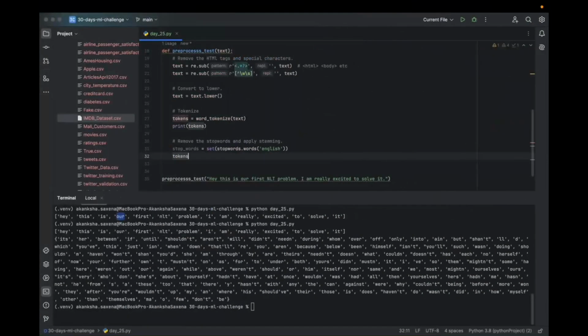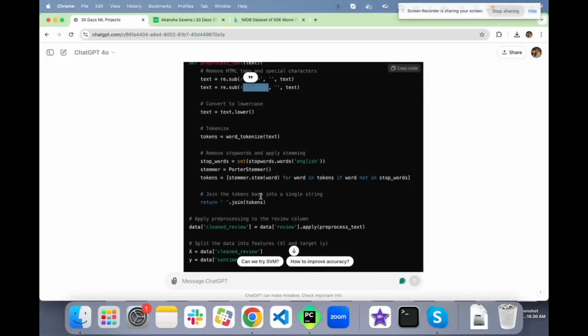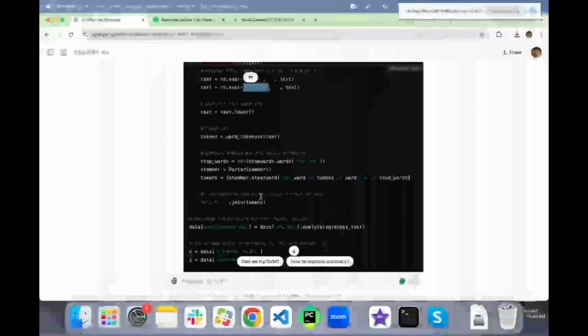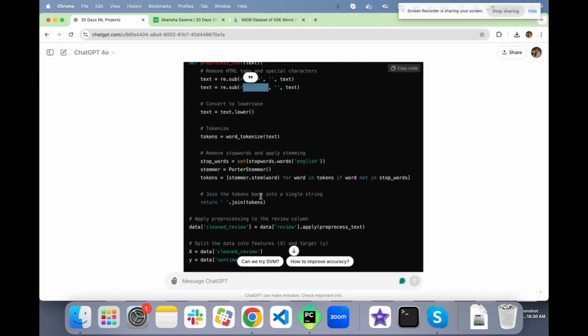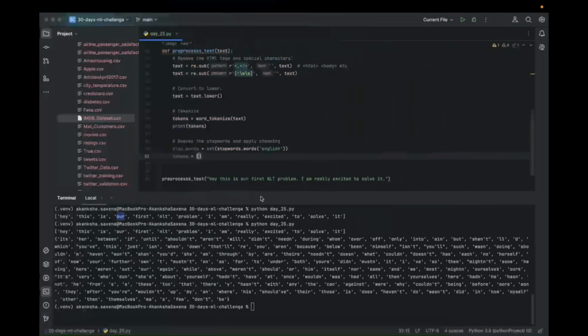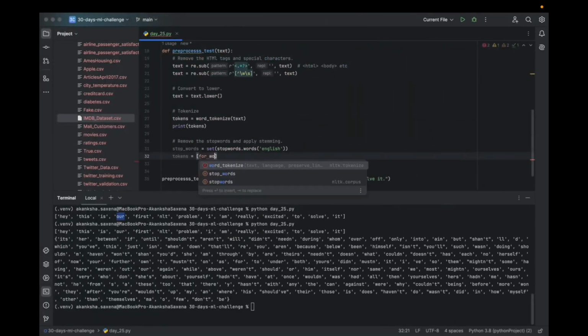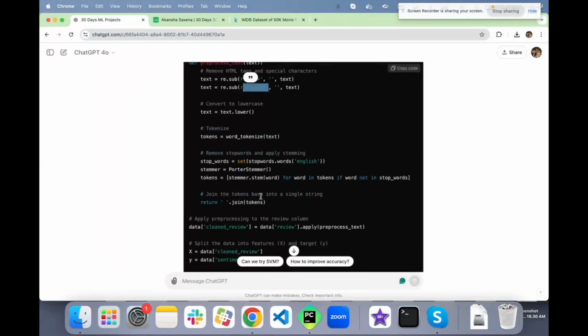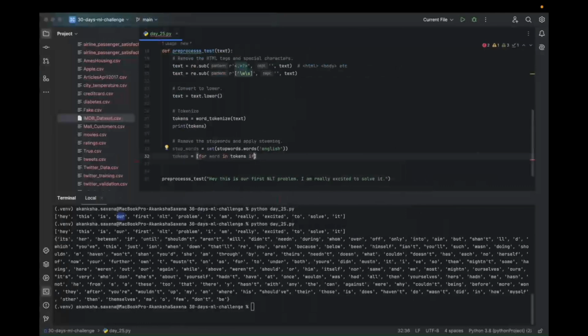So the tokens are going to be: for word in tokens, if word not in stop words, then we return the word.